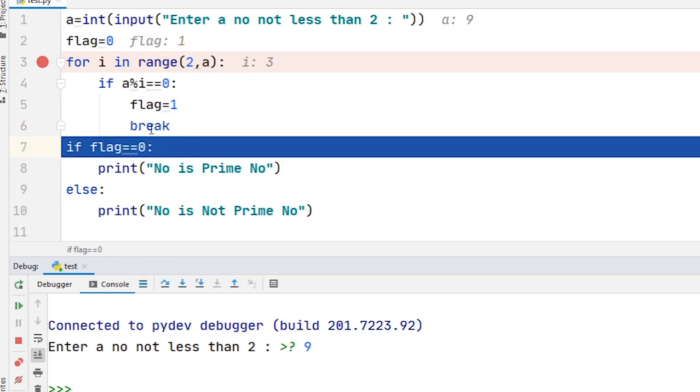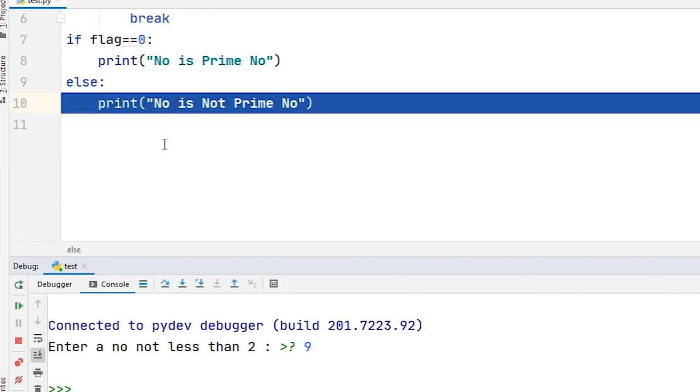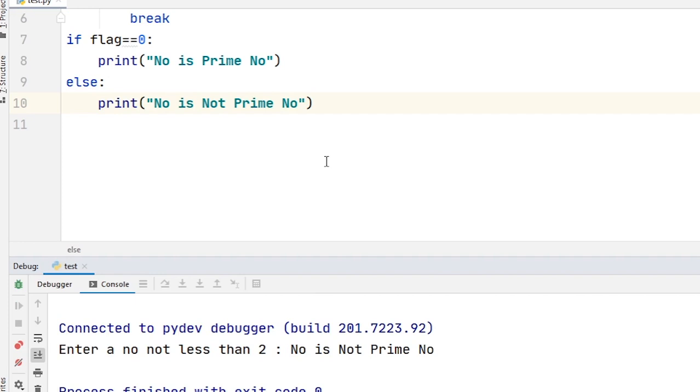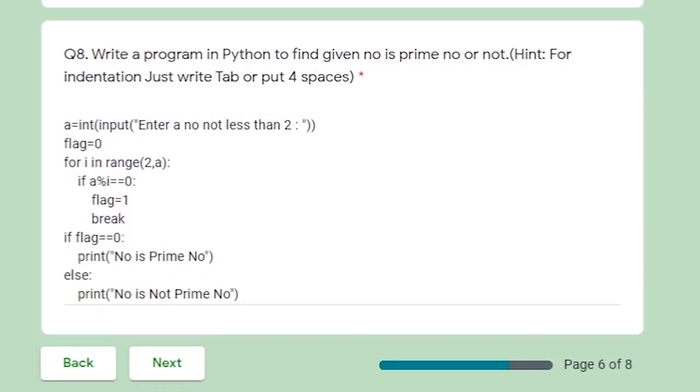As soon as the break statement executes, we move out from the loop, and here we check flag is equal to 0. No, condition is false. So the else statement executes and the answer printed is correct: number is not prime. So I hope you understand how to check whether the given number is prime number or not. Now move to our next question.